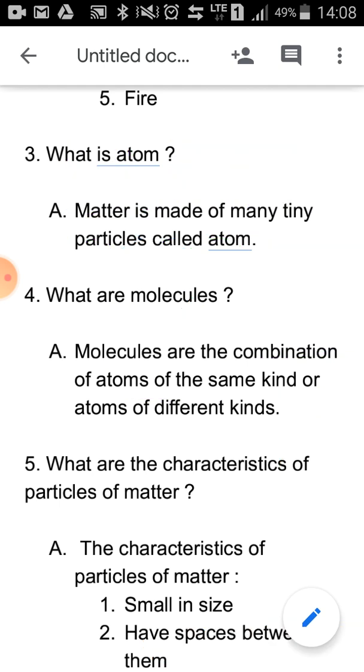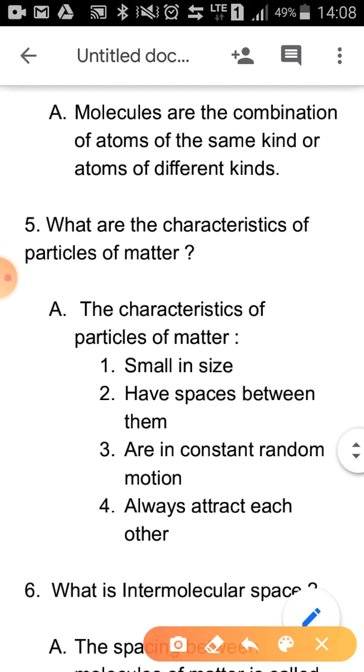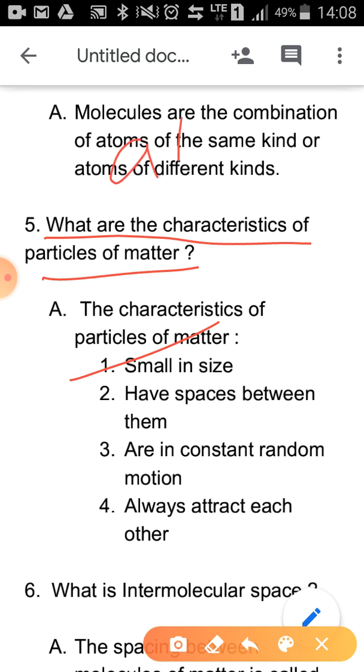Next we move on to characteristics of particles of matter. What are the features? If you look at them, what do you get to see? Number one, they are small in size. They are very small. You won't be able to see them. If you hold a brick in your hand, you won't be able to see the atoms of a brick. Understood? So number one, it is small in size.